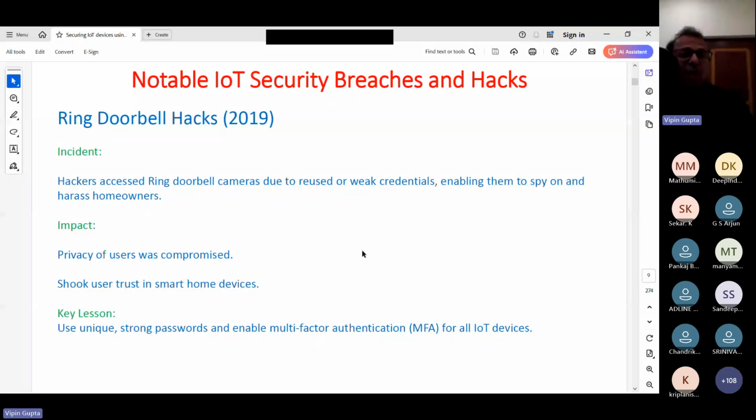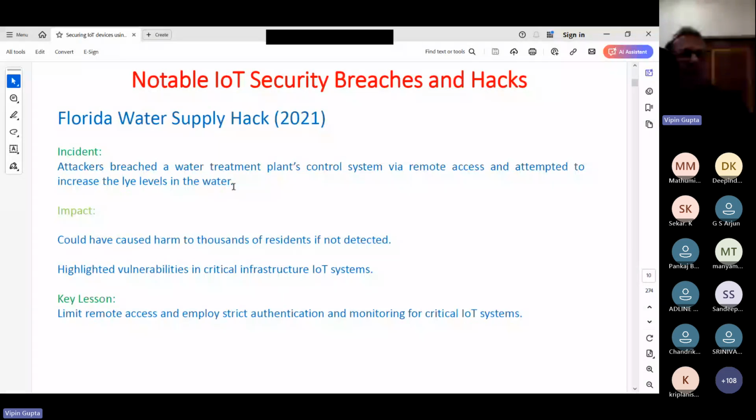Then there was this very dangerous Florida water supply hack. In this case, what happened? An attacker breached a water treatment plant control system via remote access and attempted to increase the lye levels in the water. What was the impact? It could have caused harm to thousands of residents if not detected. Luckily, in this case, they were able to detect that something had happened.